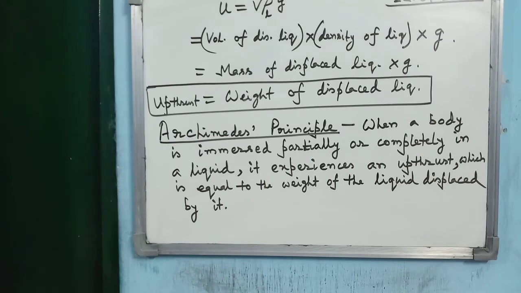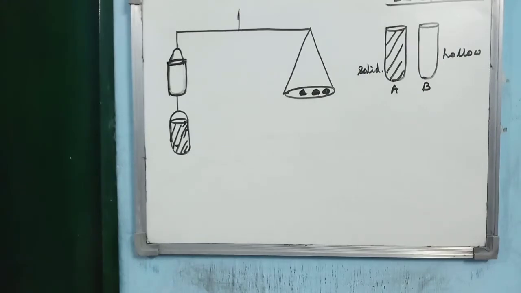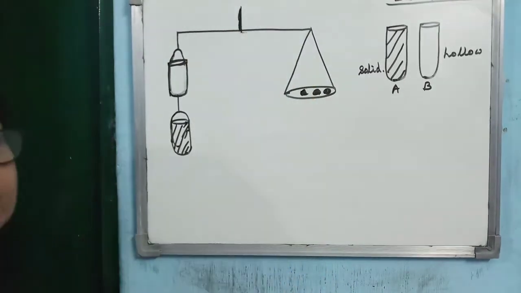Now you can prove Archimedes principle either by using a physical balance or by using a spring balance. Now I am just explaining the experiments. You do not have to copy that experiment in the notebook. You just understand how one can experimentally prove Archimedes principle. For the first experiment, we use a physical balance.